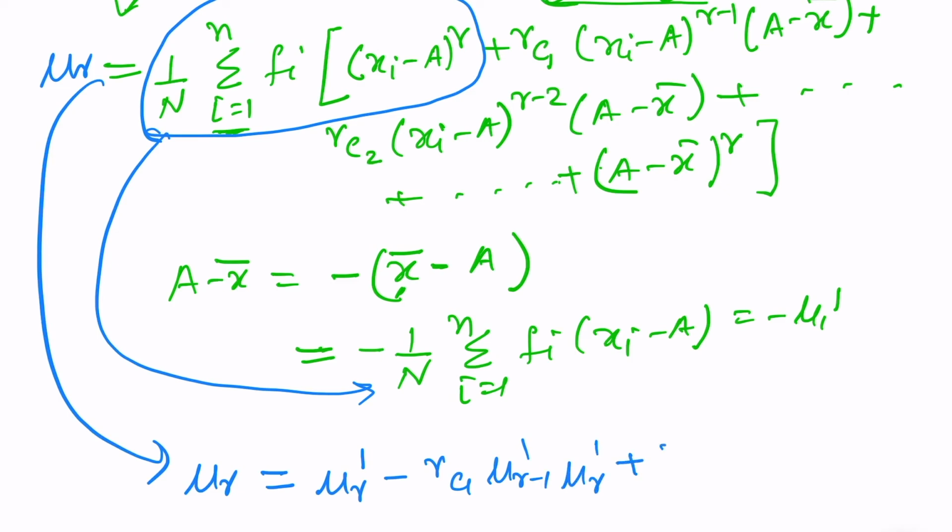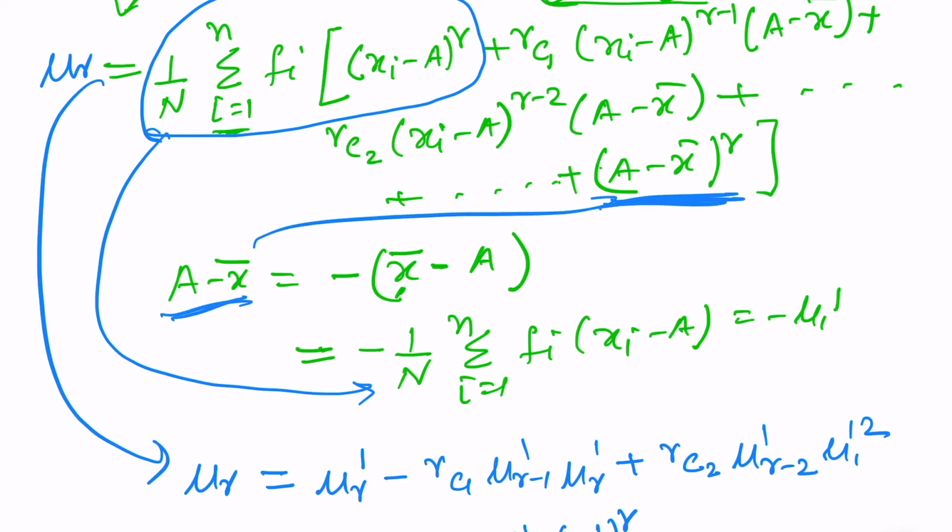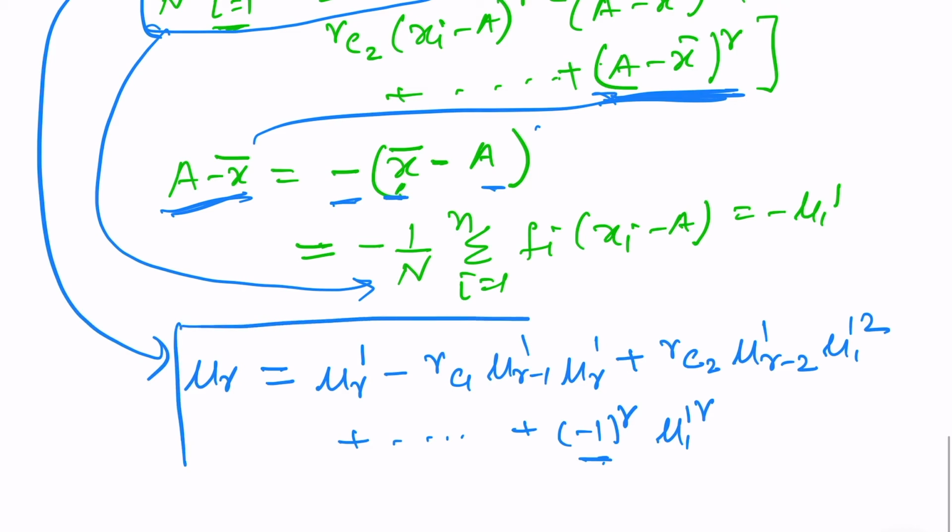Similarly, when we move further, this will be plus rc2 mu r minus 2 dash mu1 dash square, and the last term will be plus minus 1 to the power r. If you see the last term, it is a minus x bar, and a minus x bar is minus of (x bar minus a), and if it is r times, it will be minus 1 to the power r mu1 dash to the power r. So this is the required relation.